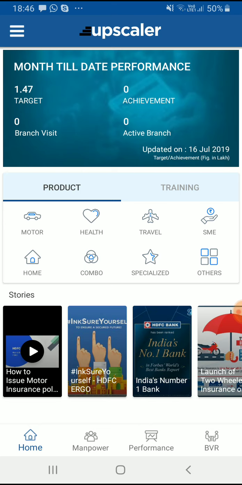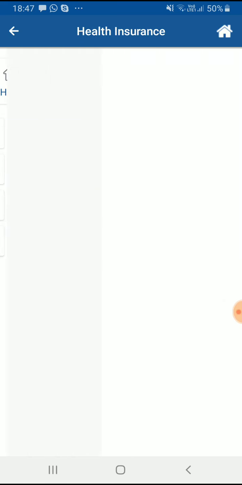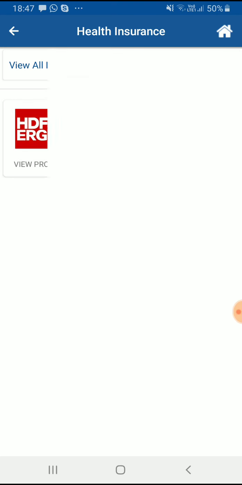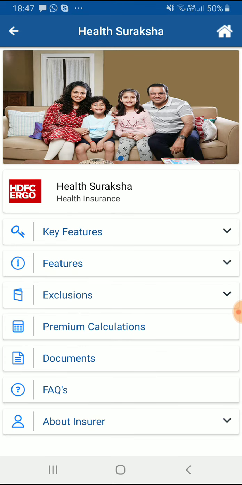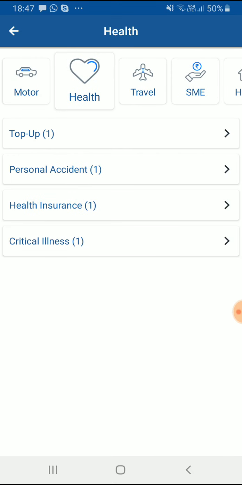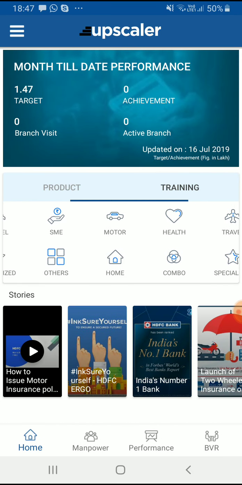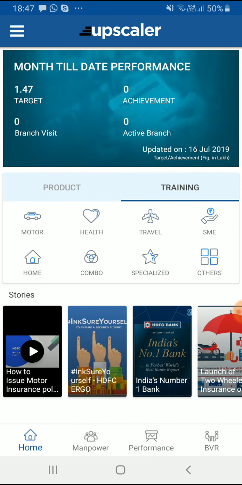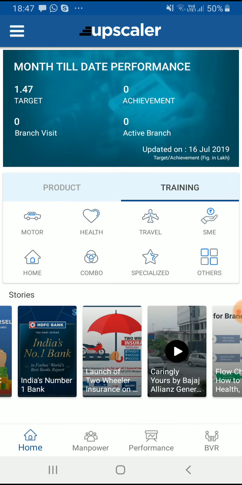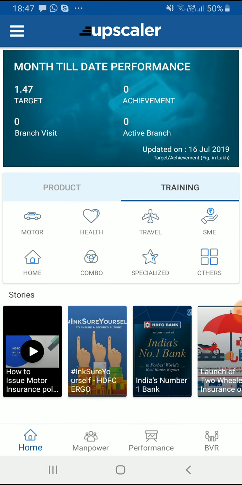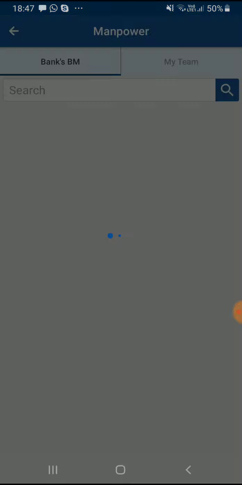Just like a distributor employee had access to the products of multiple companies, the company employee has access to only their respective company data. I'm an employee of HDFC Ergo, so I can only see the data of Ergo. Similarly, I can get trained in the training run by my own company. Then we have the stories as we have seen in the distributor app.